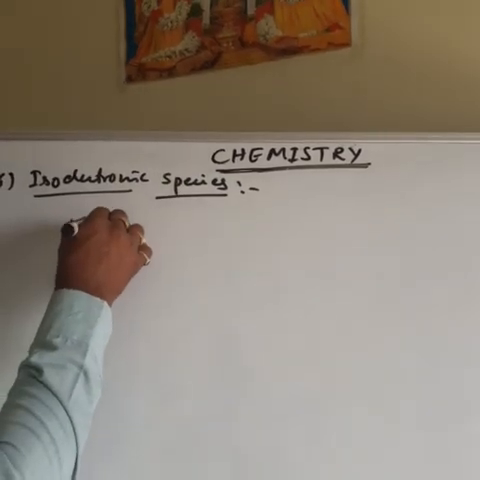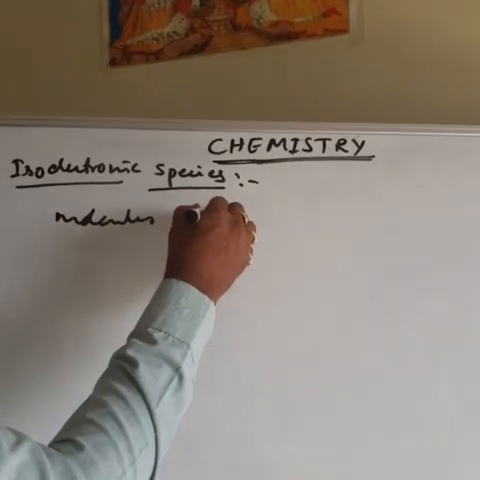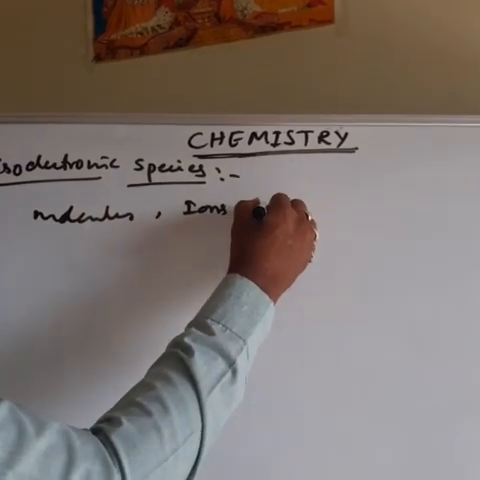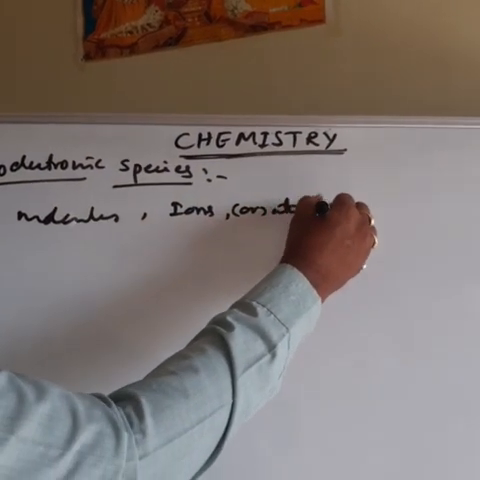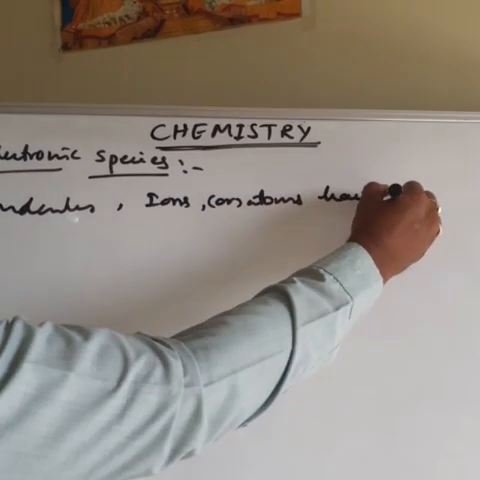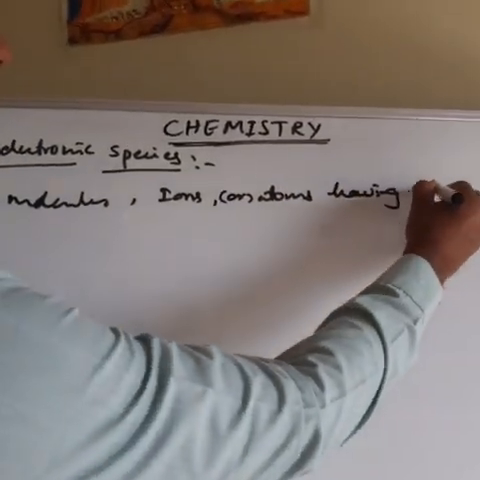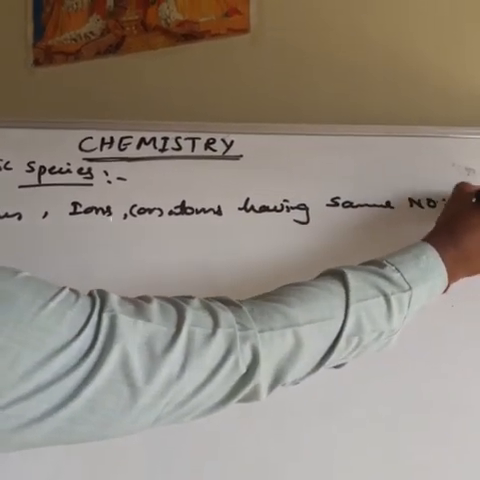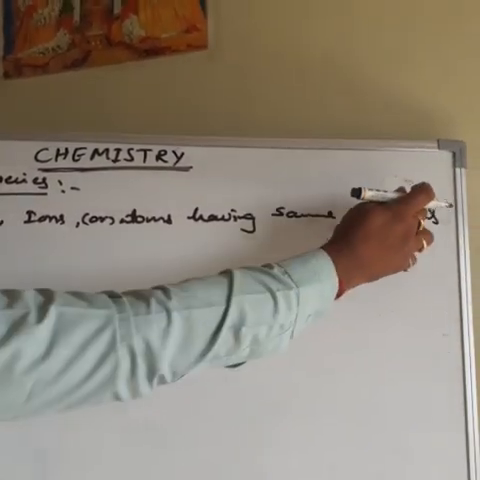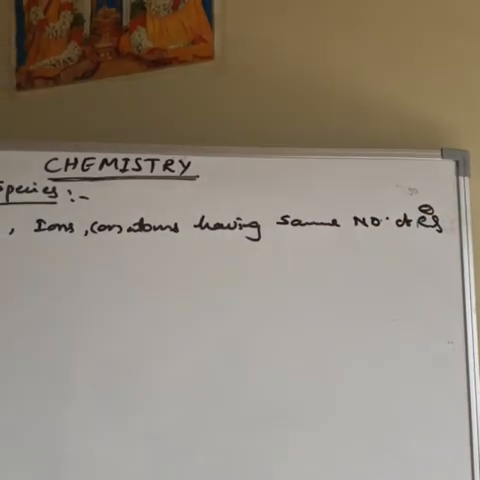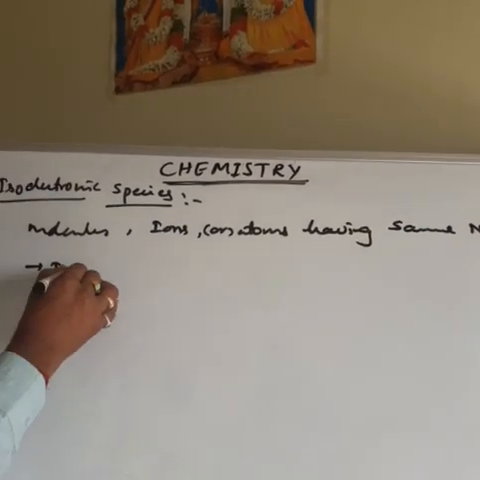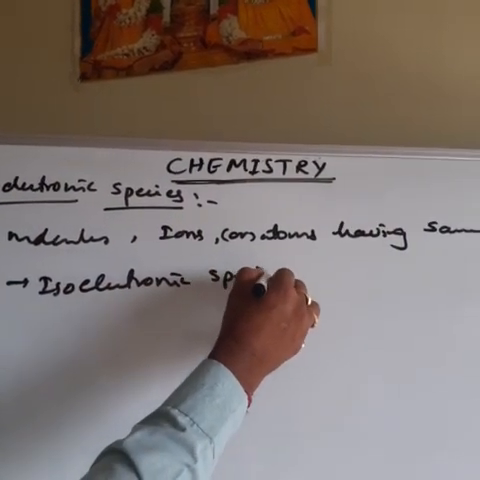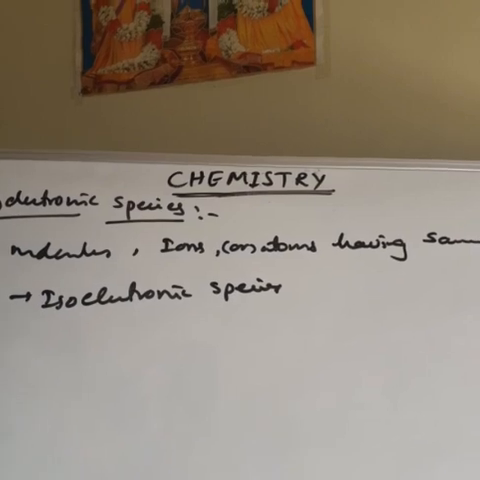See here, molecules, ions or atoms having the same number of electrons. Same number of electrons. That is called isoelectronic species. Okay. So isoelectronic species.